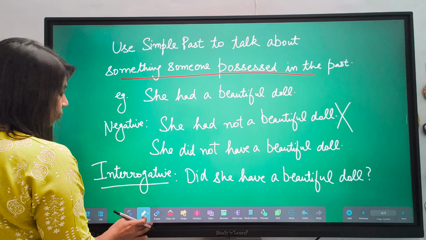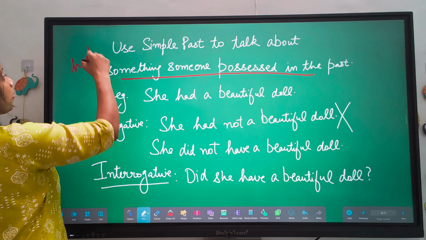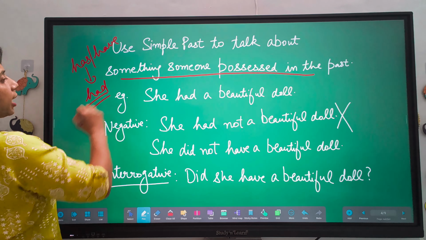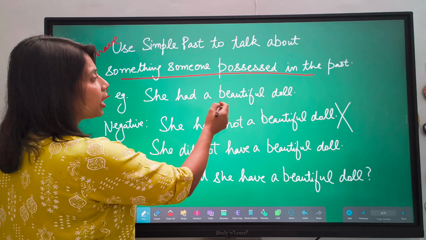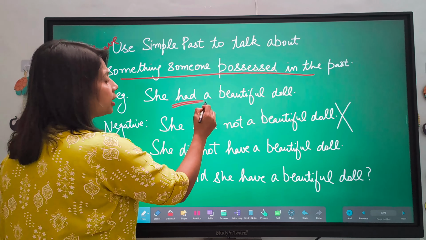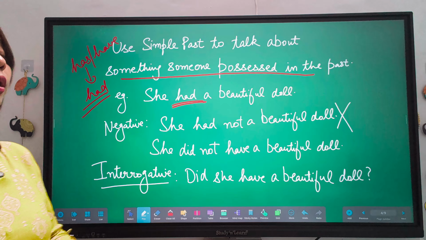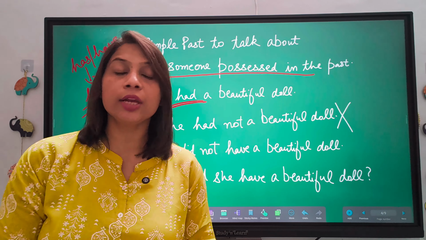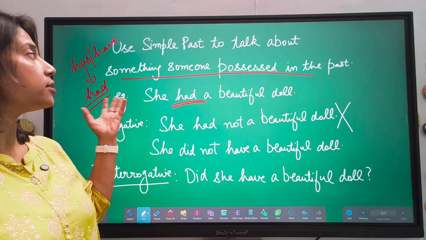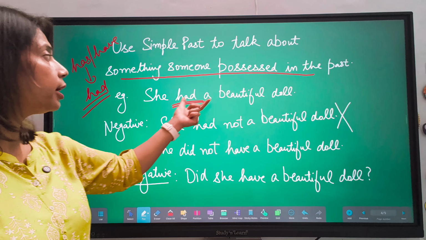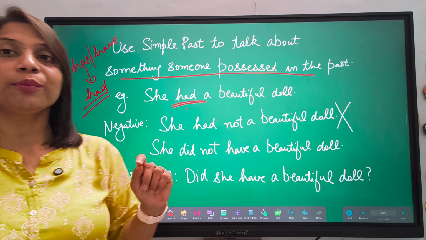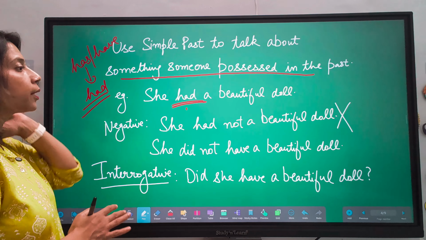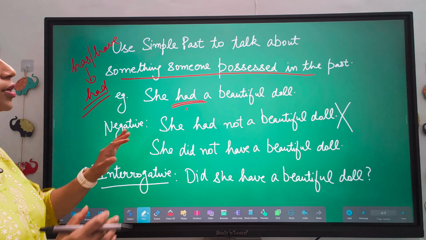So again, what you have to keep in mind is that the second form of has or have is had. That's why we will use had here for possessions. Like, she had a beautiful doll. If we write had here, that means she doesn't have the doll now, she had it before. This is in simple past tense. That means we are talking about a possession that was in the past. She had a beautiful doll. If we write she has a beautiful doll, that means she has it now. But had means past tense, that she had it before but not now. And now how will you change this type of sentence into negative?